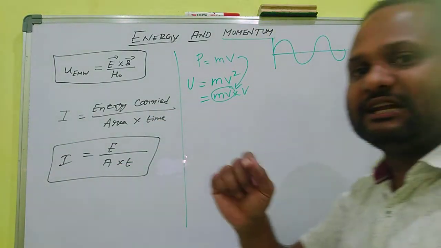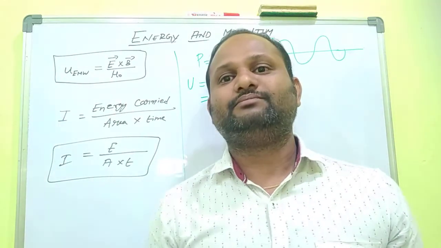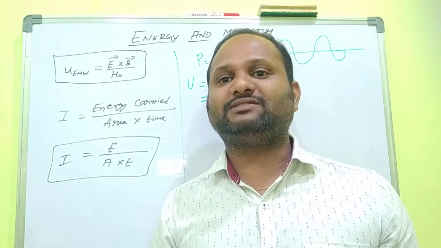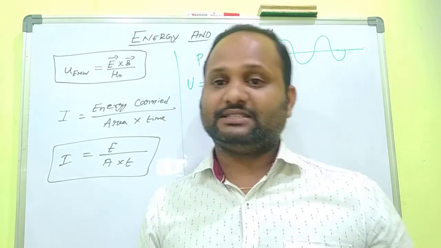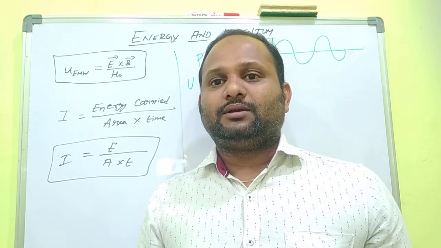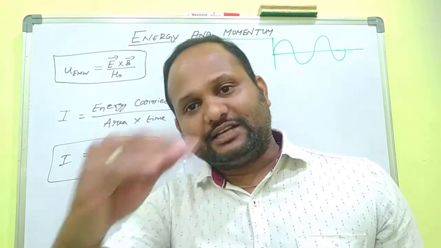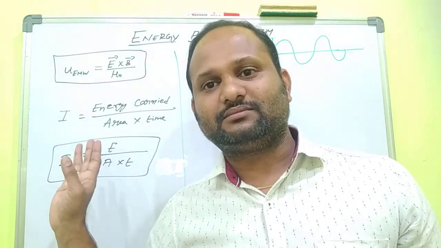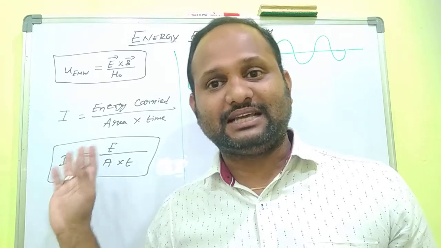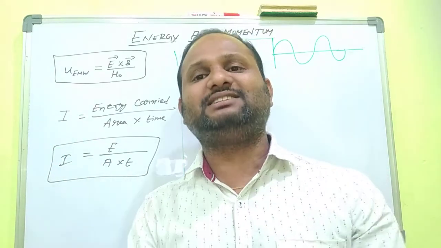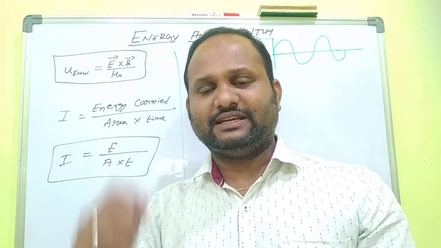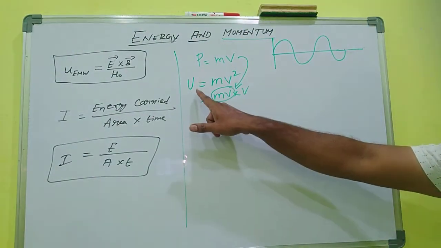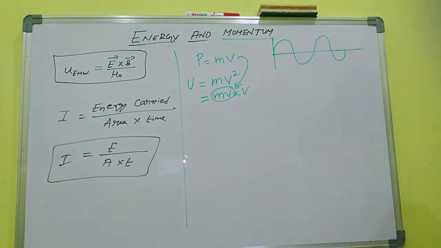So electromagnetic waves possess momentum. It is a wave. It moves with a constant velocity. It has no mass or negligible mass, but it has momentum. Why? Because it carries energy. A part of the energy is momentum. So the electromagnetic waves have momentum also.